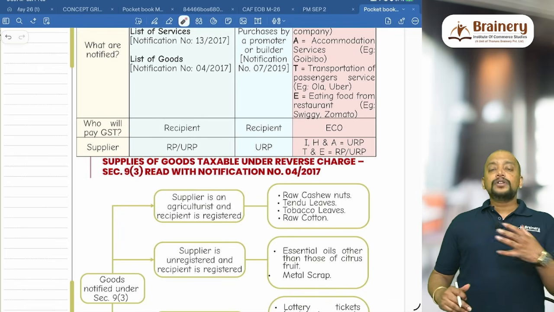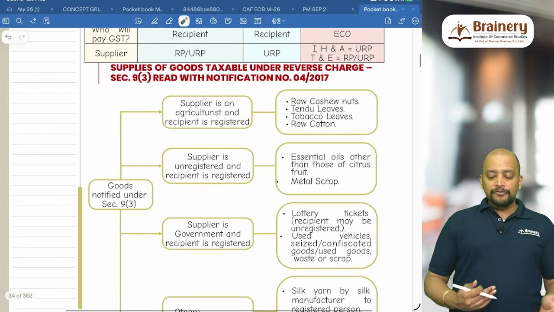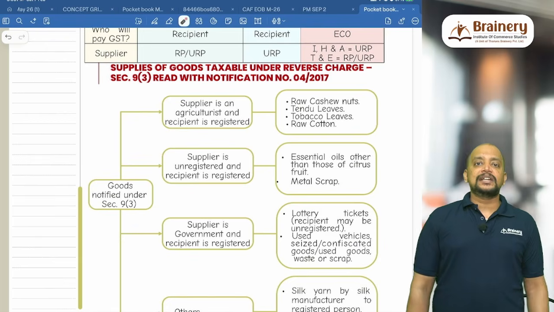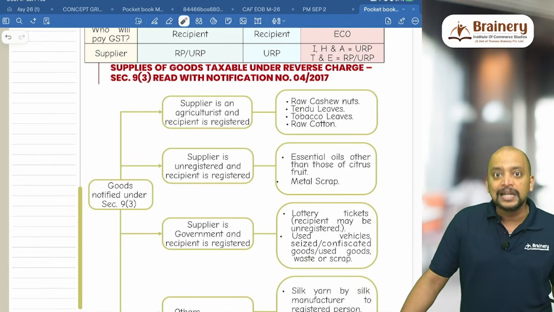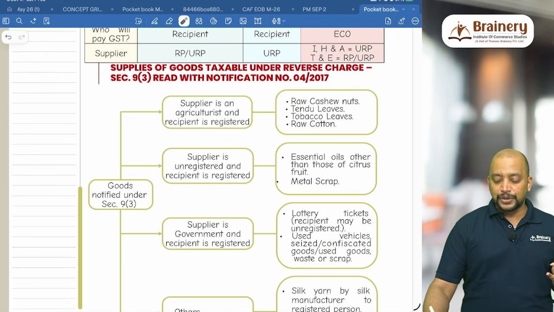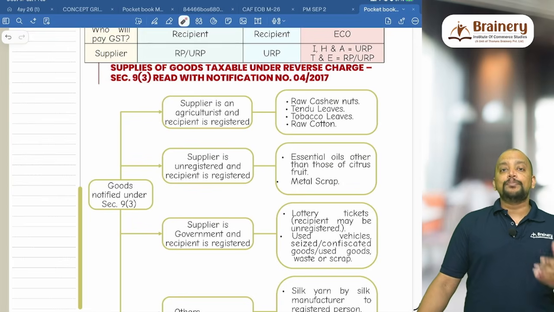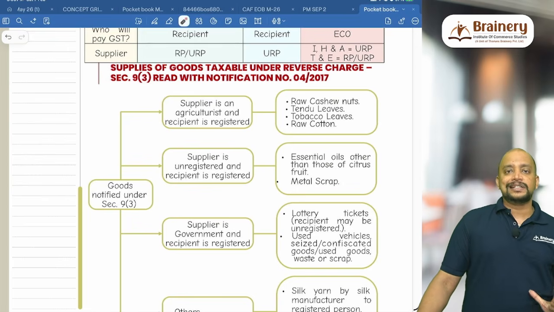Then what is the list of notified goods covered under RCM, notification number 4 of 2017? The list of goods which are covered under RCM is given under notification 4 of 2017, 9(3). So first you need to remember, total 4 products: raw cashew nuts, raw cotton, tendu leaves and tobacco leaves. By whom? By an agriculturist. To whom? To a registered person. Then only it is RCM.